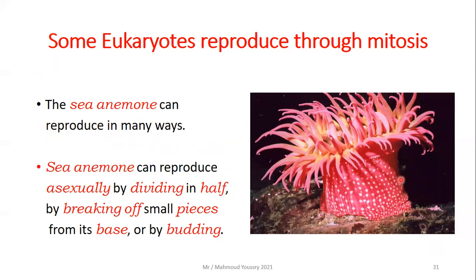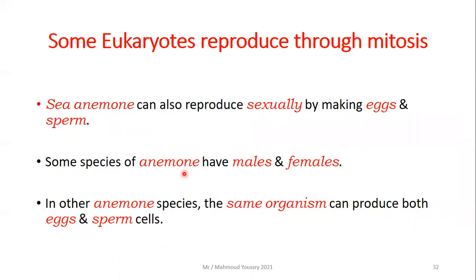This is so amazing. The sea anemone, this is an animal that lives in the ocean. It consists of a disc and these tentacles. Sea anemone can reproduce asexually by dividing in half, by breaking off small pieces from its base, or by budding.